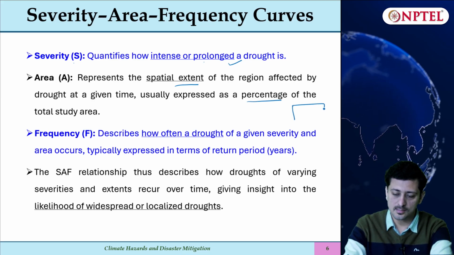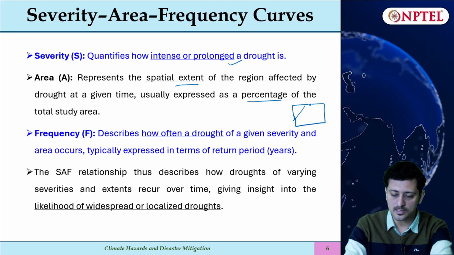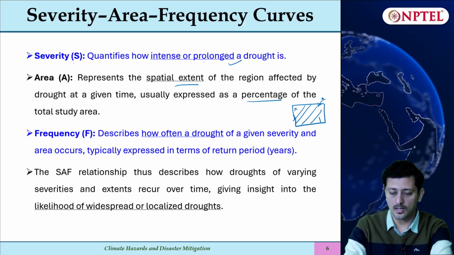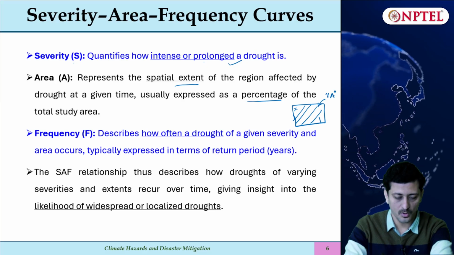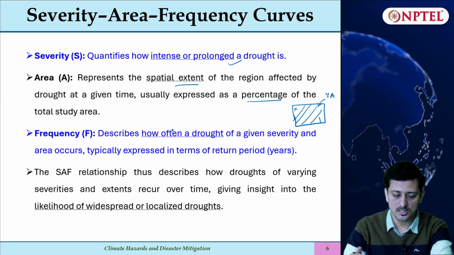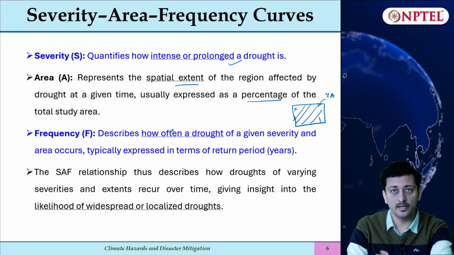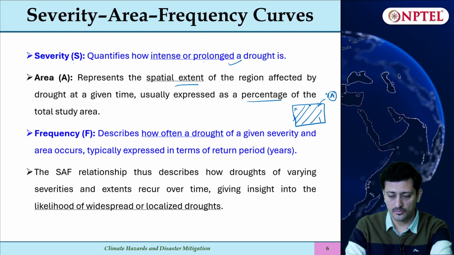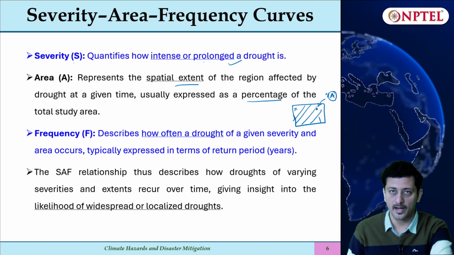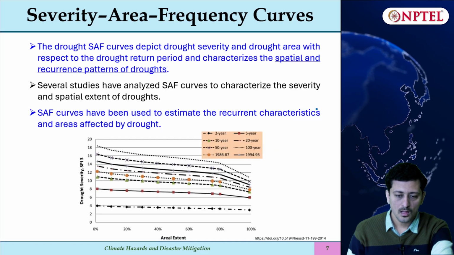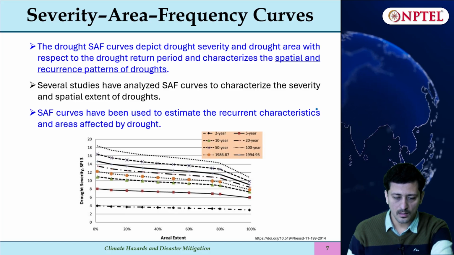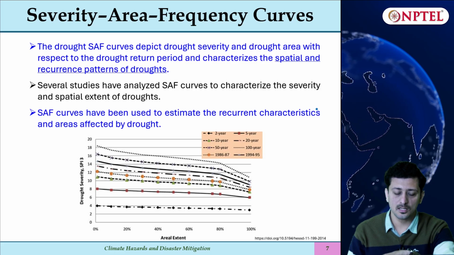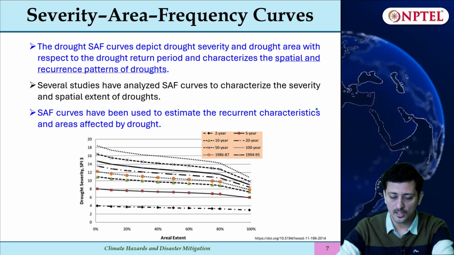So if your study area is 100% and this much area is drought affected and this is not, then we find what is the total area. So that is why percentage area is important, and frequency would describe how often it occurs. So based on this we get an idea that if the percentage area is less, it is a localized drought. If the percentage area is more, it is a widespread drought, and that we can identify. So in SAF curves, this recurrence pattern is very important, that is, how frequently the droughts recur.